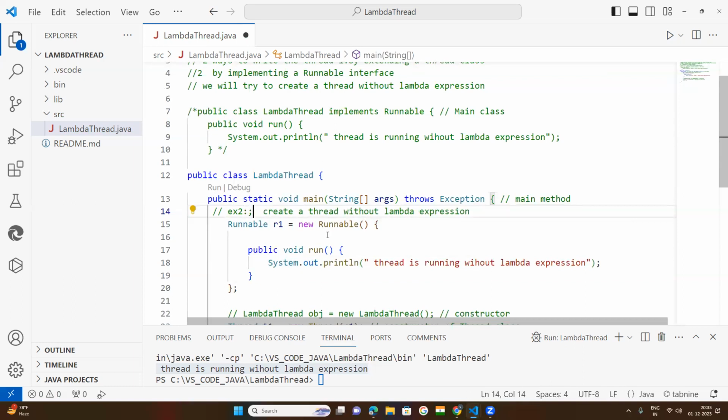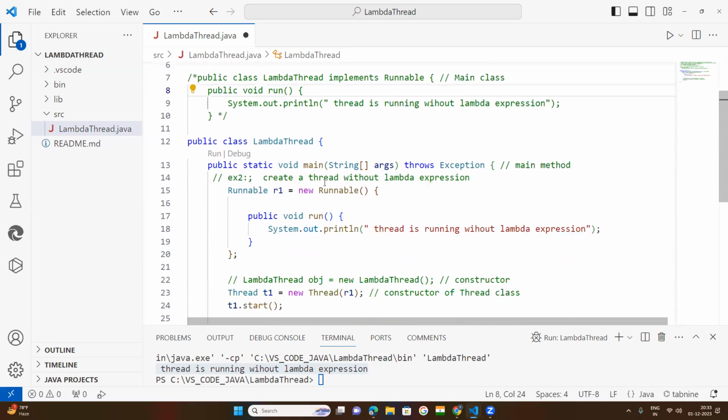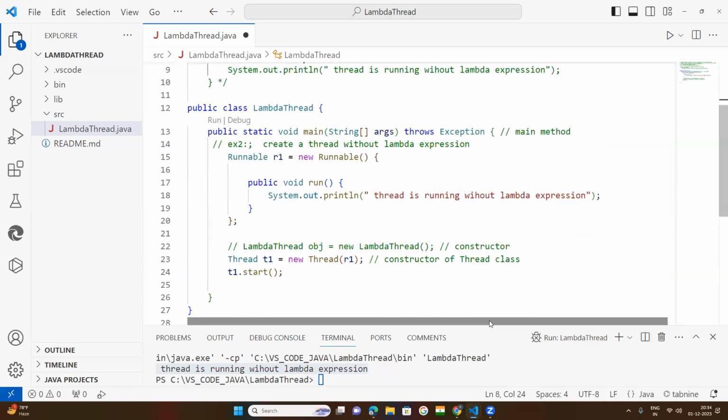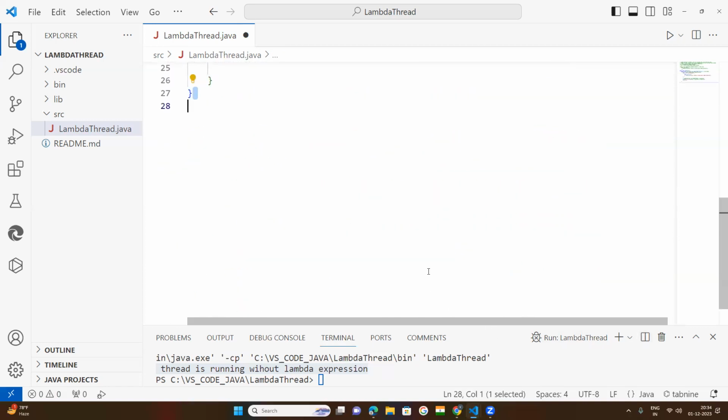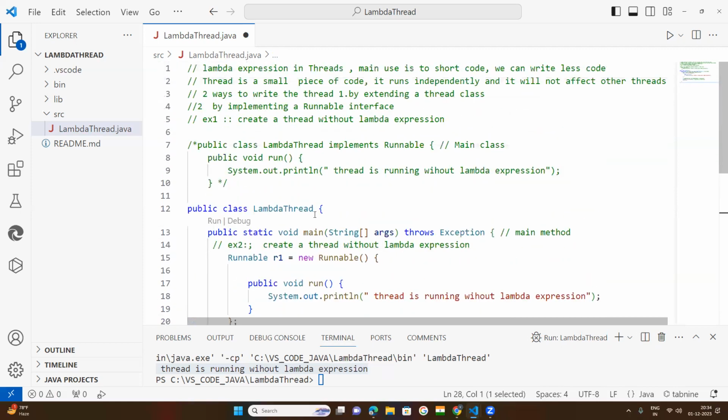This is Example 2, you can refer to it here. This one you write as Example 1: create a thread without lambda expression. Here, create a thread without lambda expression, Example 2. So try to understand the difference between these two. After that, I will go on to implement the lambda expression. First is what?